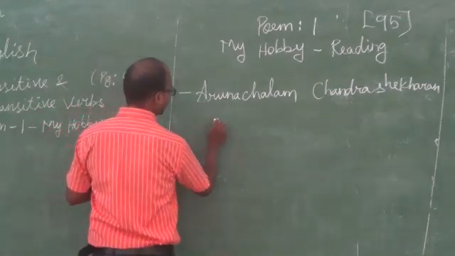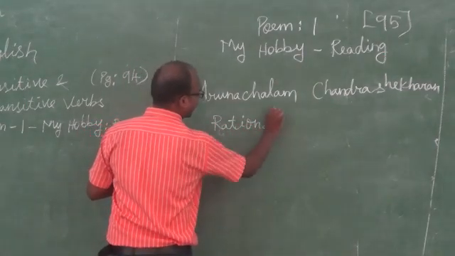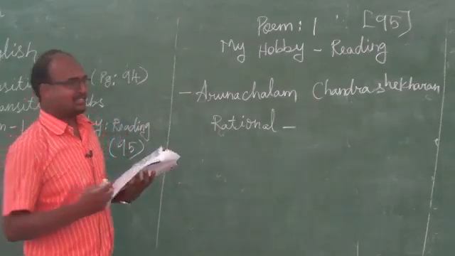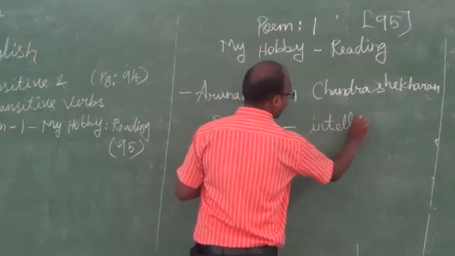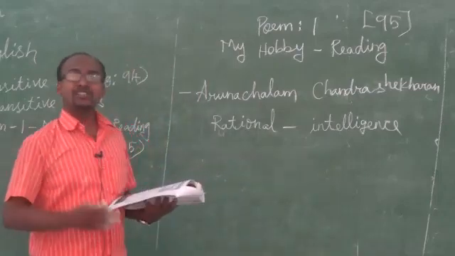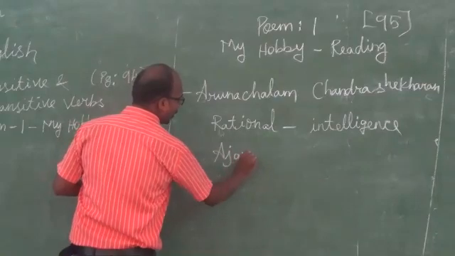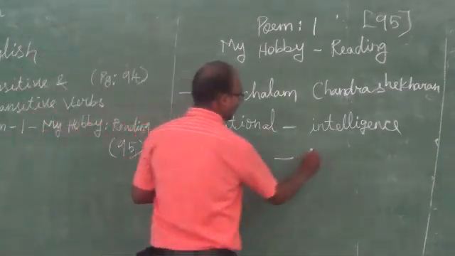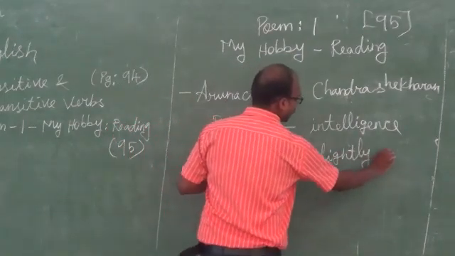Rational means intelligence. Ajar, what do you mean by ajar? Ajar means slightly open.